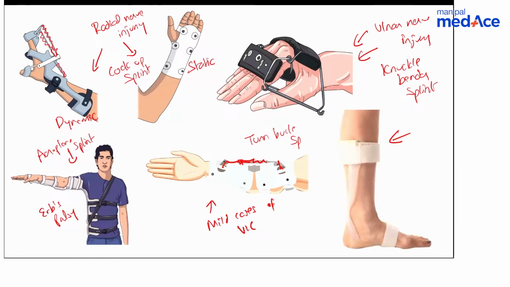Used for foot drop. What is it called? Name of that splint? Yes, sir. Common peroneal nerve injury. Correct. All of you are right. So this is used in foot drop cases.